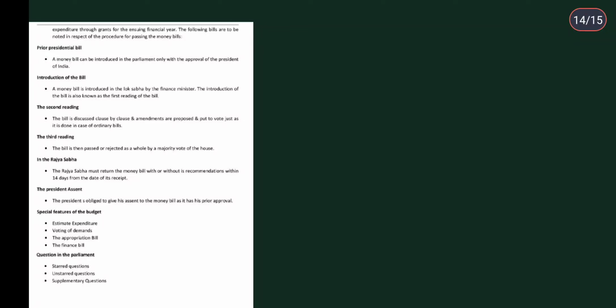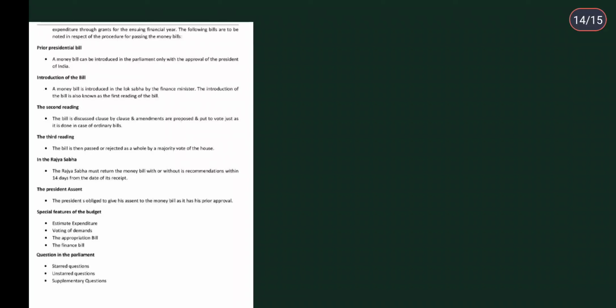Then expenditure through grants for the ensuing financial year. The following points are to be noted in respect of the procedure for passing money bills. Prior presidential approval: a money bill can be introduced in the parliament only with the approval of the President of India. Introduction of the bill: a money bill is introduced in the Lok Sabha by the finance minister. The second reading: the bill is discussed clause by clause, and amendments are proposed and put to vote just as it is done in the case of ordinary bills.